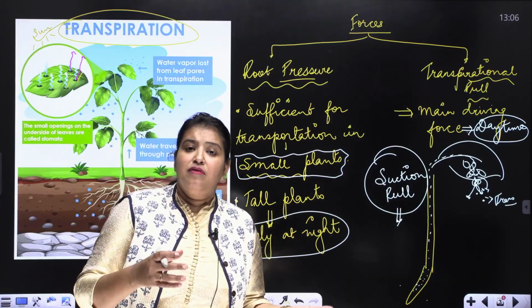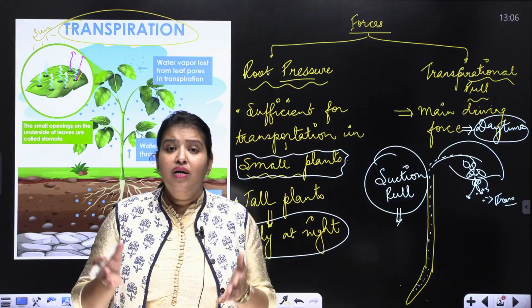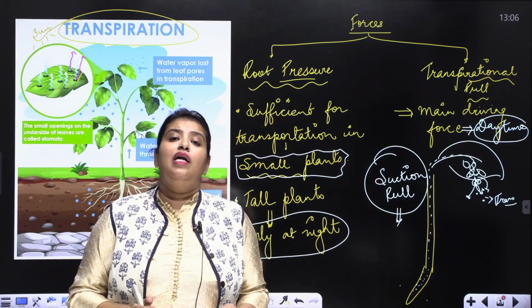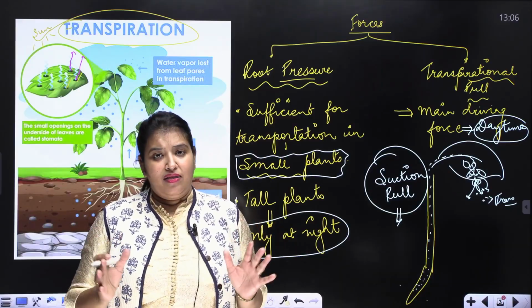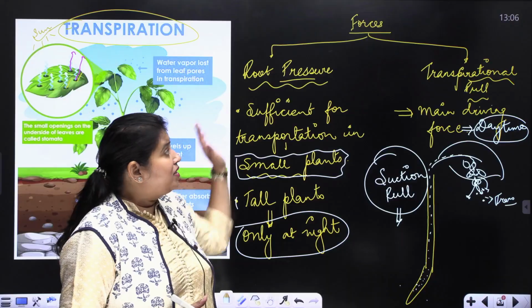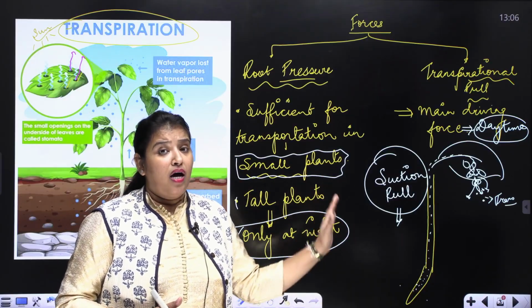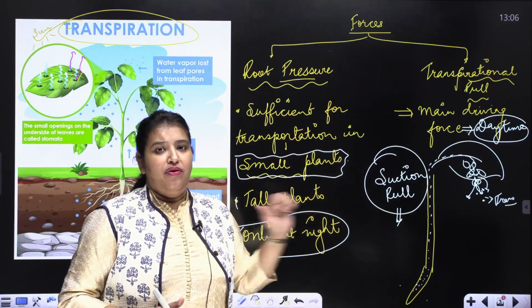Therefore, this helps in conduction of water and creates a continuous water column throughout the length of the plant. I hope I am clear with transportation and conduction in plants about water and minerals.